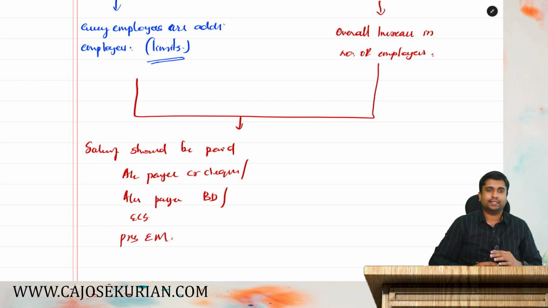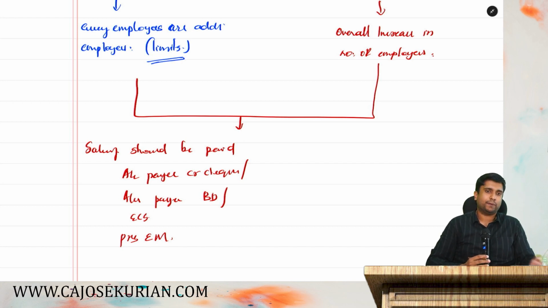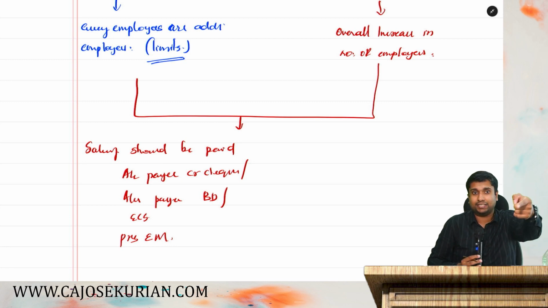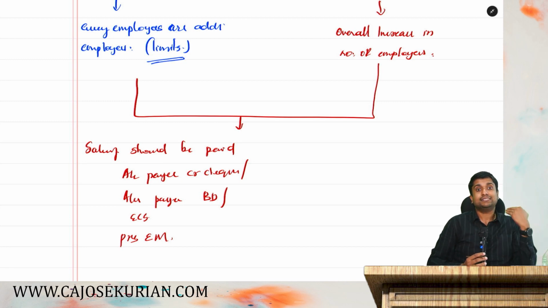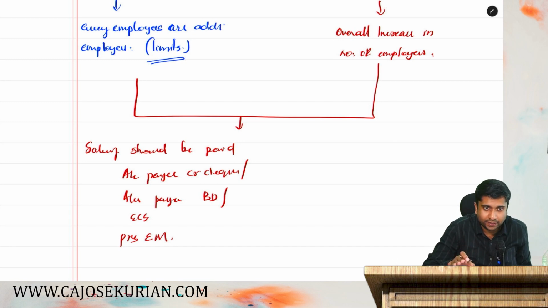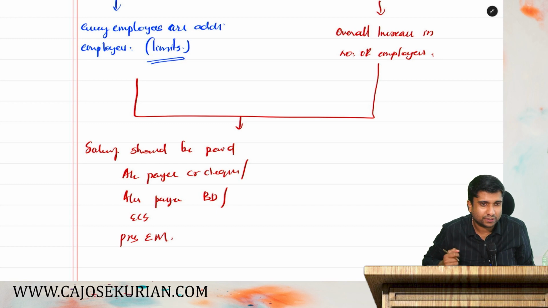So what they say is salary should be paid by either account payee cheque or account payee bank draft or prescribed electronic modes or through electronic clearing system. If you have paid salary in any other mode, no deduction. No deduction for those payments. If you paid something in this mode and something in another mode, only the salary paid in this mode will be eligible additional employee cost, because 30% of additional employee cost is your deduction. So to take it as additional employee cost, the payment should be in this method. Are you all with me?